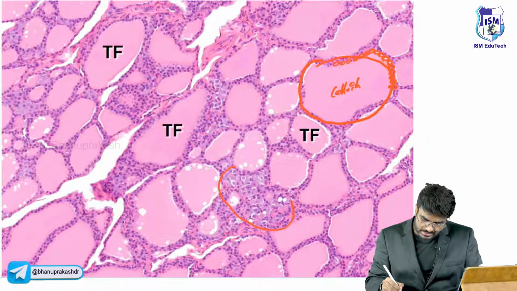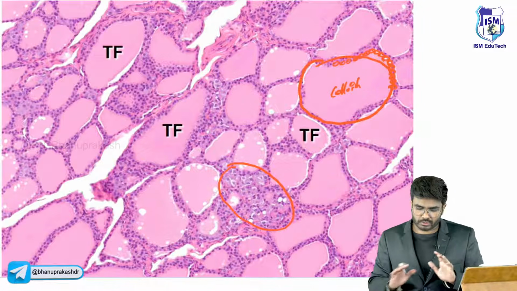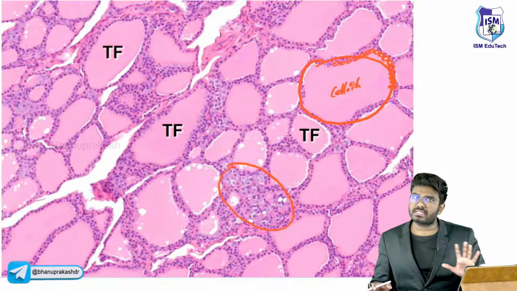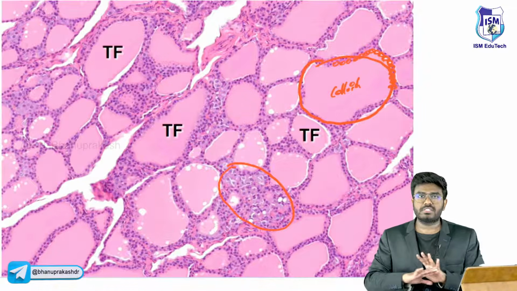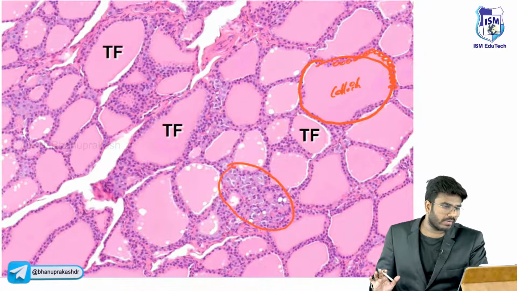Now, what are these cells? These are the parafollicular cells. Between the follicles, there are parafollicular cells. So you have clearly seen here the histology, follicular cells as well as the parafollicular cells. This is how the thyroid gland histology is going to look like. One thing you should never ever forget.